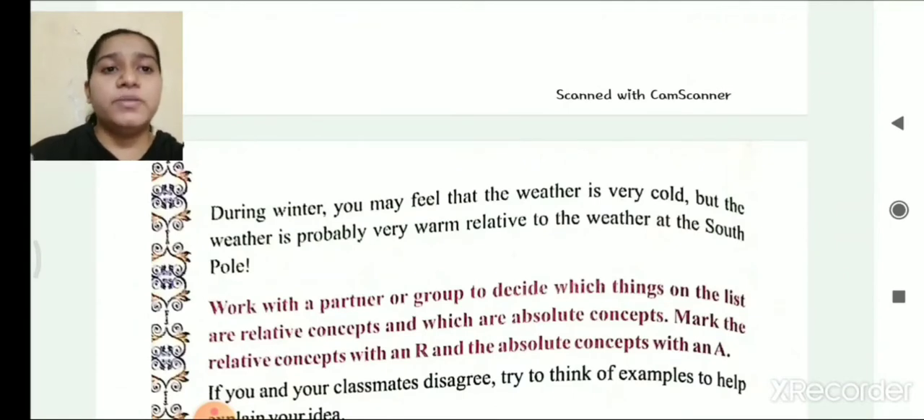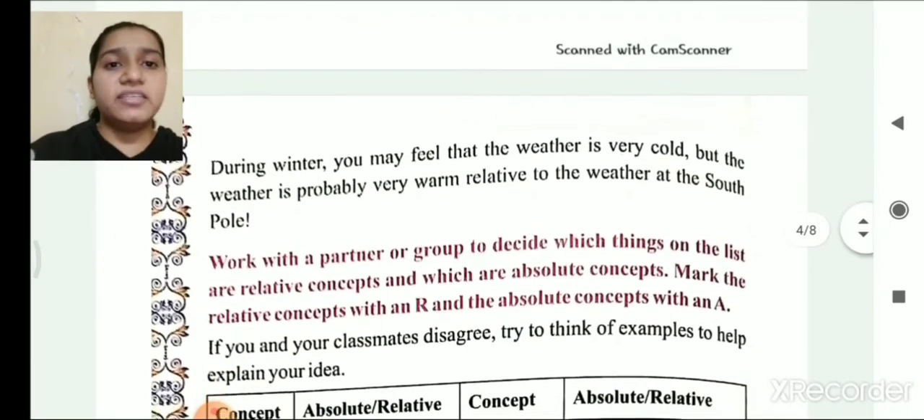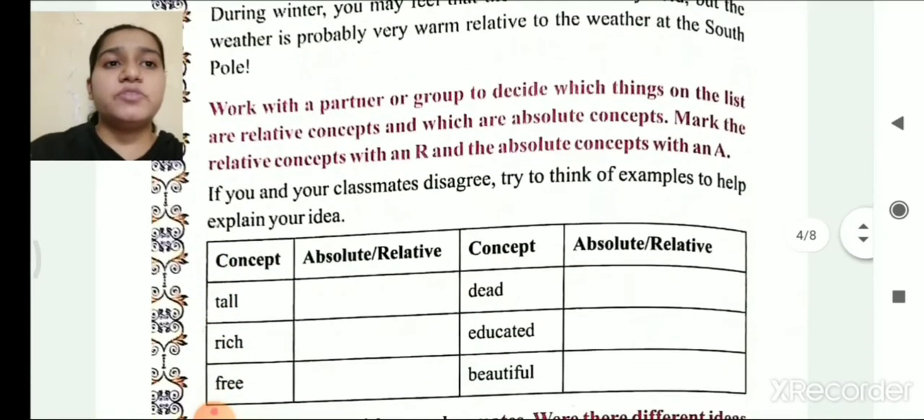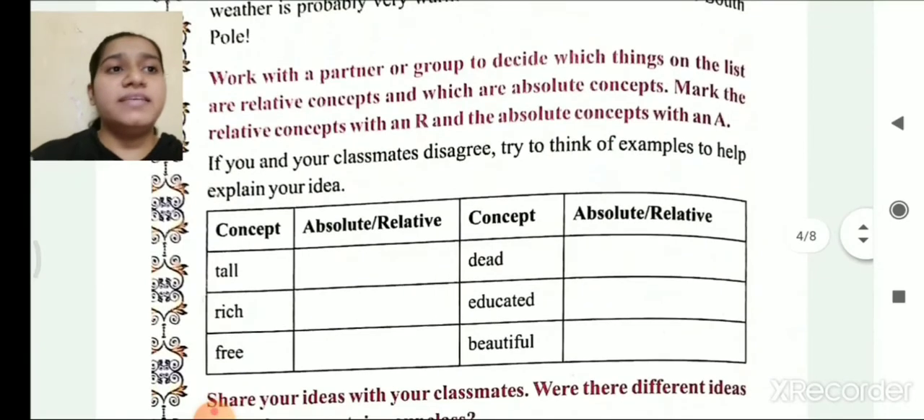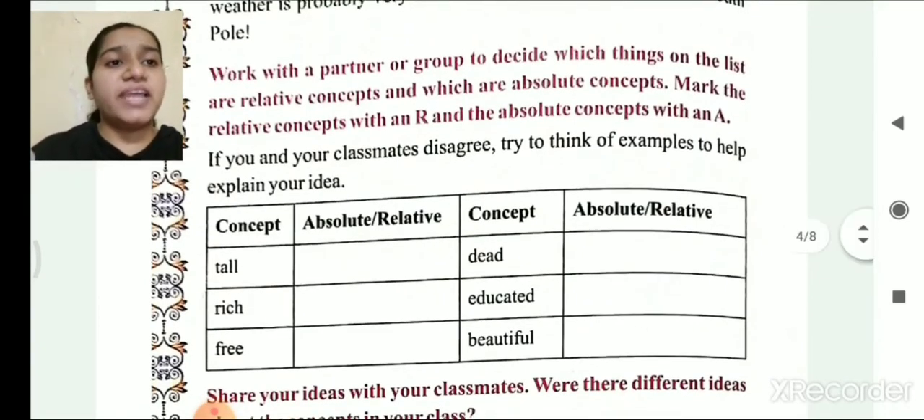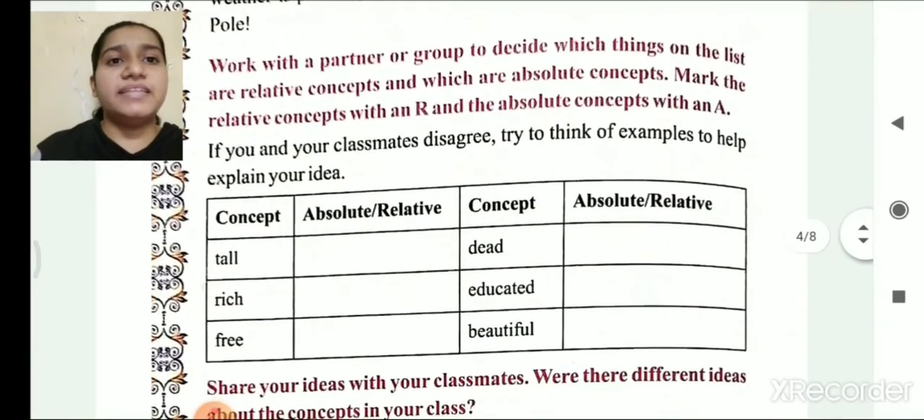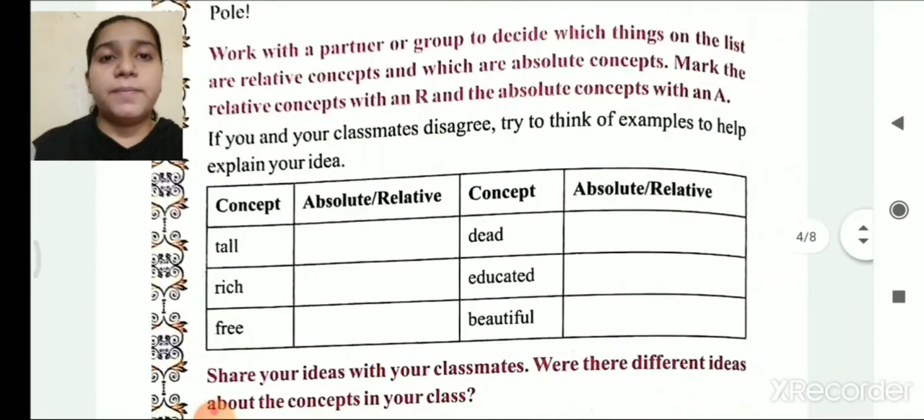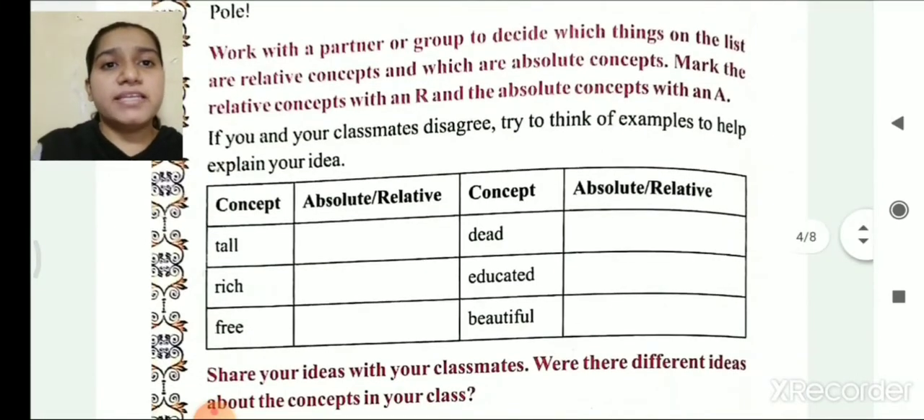Work in a group or with a partner to decide whether these things are relative or absolute. Mark the relative concepts with R and absolutes with an A. If you and your classmate disagree, try to think of examples and then explain your idea. Let's see the first concept. My dear students, you need to write this in the textbook itself. The first one is tall.